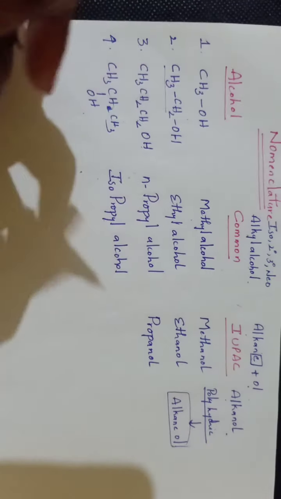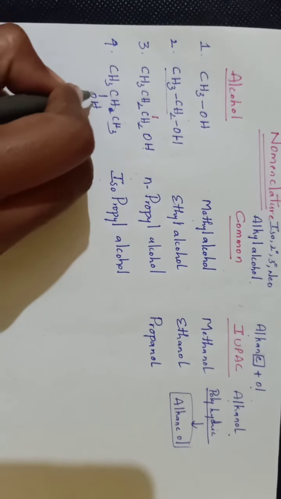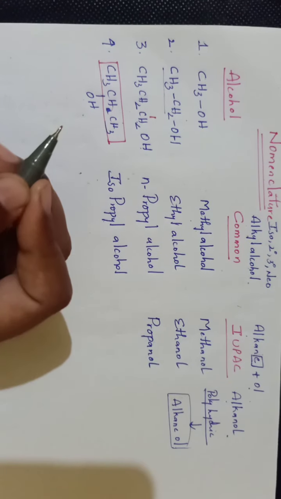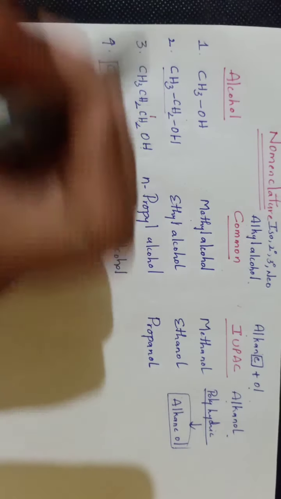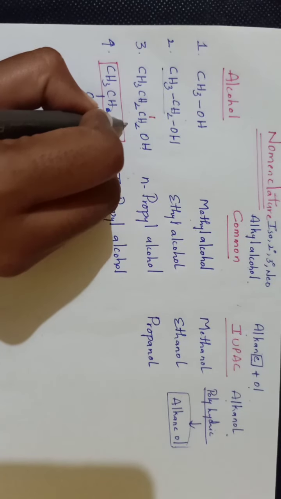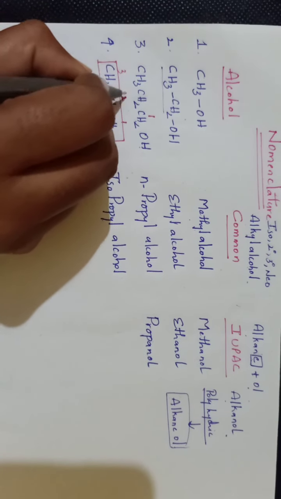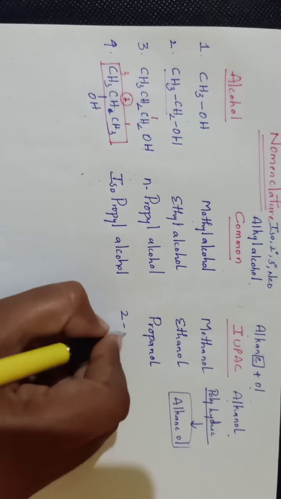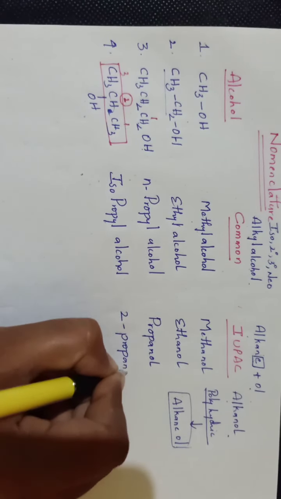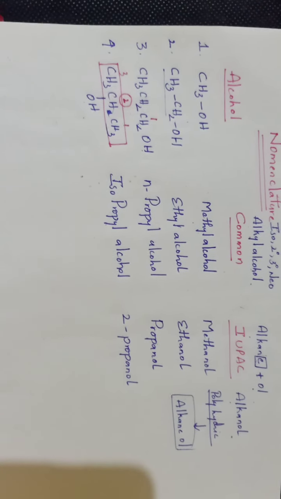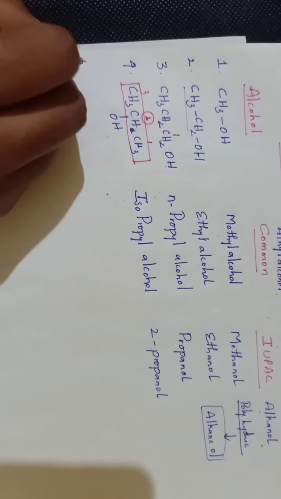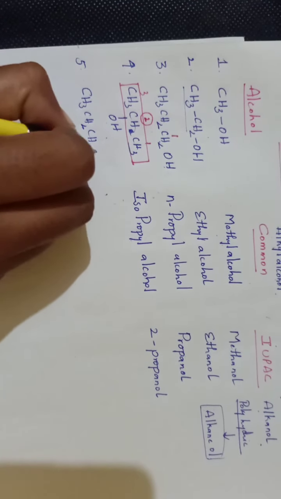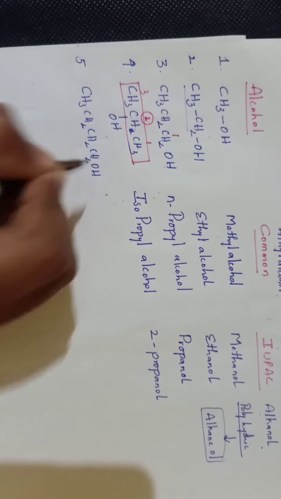Now according to IUPAC system, this difference can be indicated by using numbers. Here it is located on first carbon. But here, we have to select a parent chain. This will be the parent chain, the longest carbon chain. So from one corner to another corner we have to give numbering. I am starting from here: 1, 2, 3. At second carbon OH is located, then it is known as 2-propanol. That's it. Okay, clear?